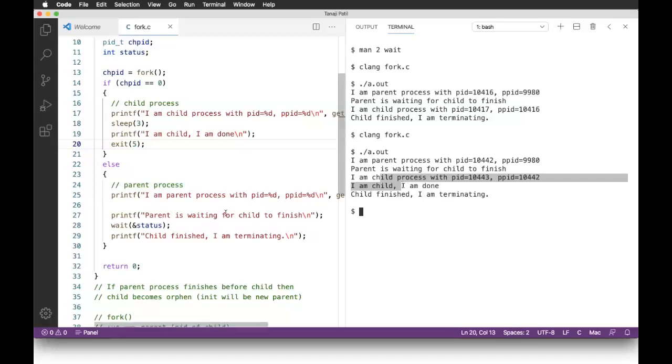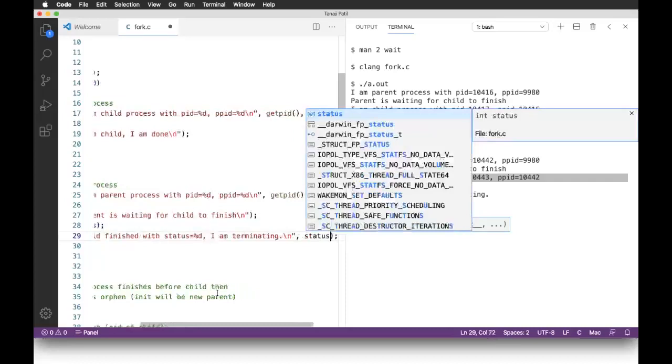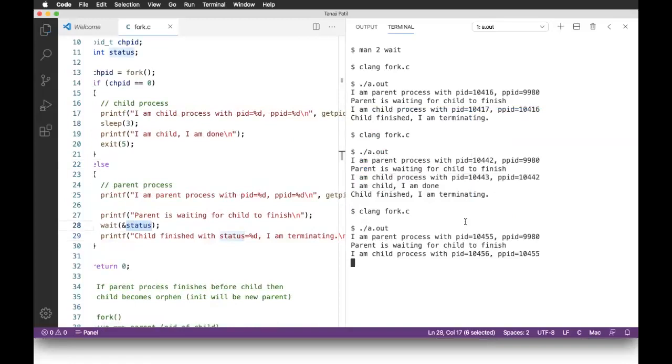Somebody asked the question, what is the status? Is it any random thing? No, it is not random. Child finished with status equal to %d. Let us put it this way now, and display the value of status which I got from here. Now again I'll compile it and run it, and this time you'll get some value as the status, and this status is 1280. Is there any relation of this 5 with it? Yes, there is a relation.